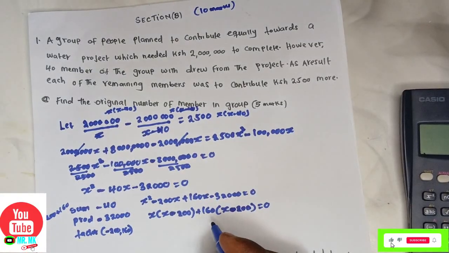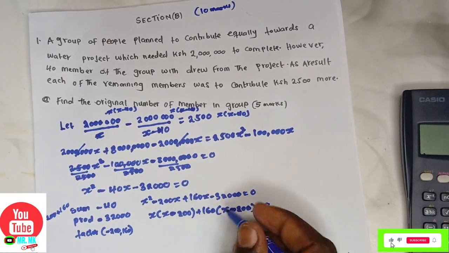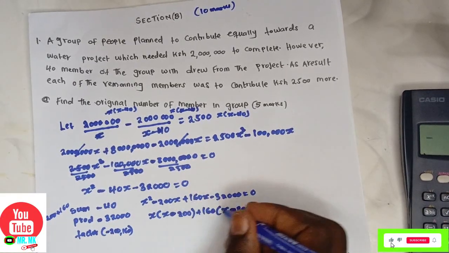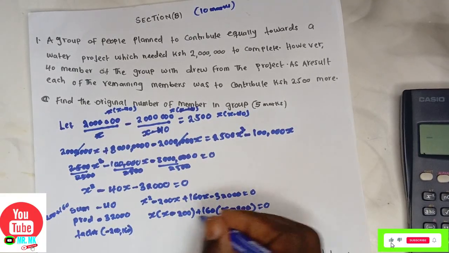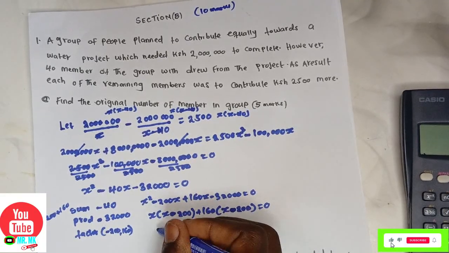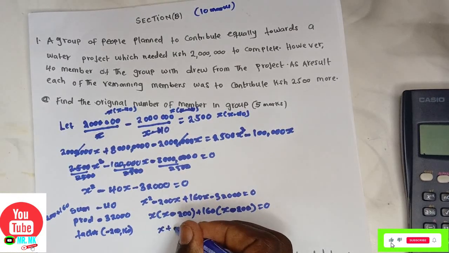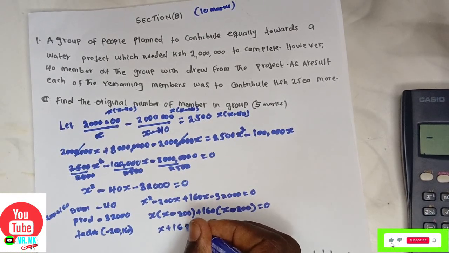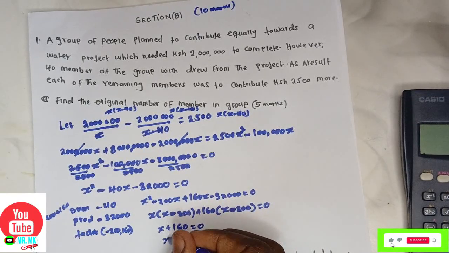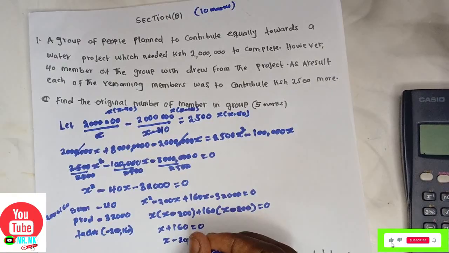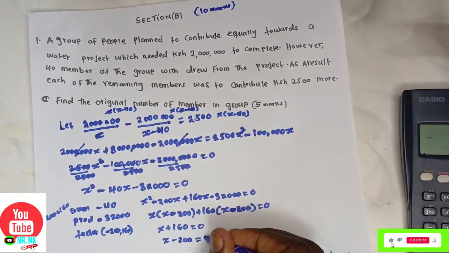From there, we just take one from each bracket. If it is x minus 200 and x minus 200, you pick one of the value. Let's say x plus 160 is equals to 0, and x minus 200 is equals to 0.